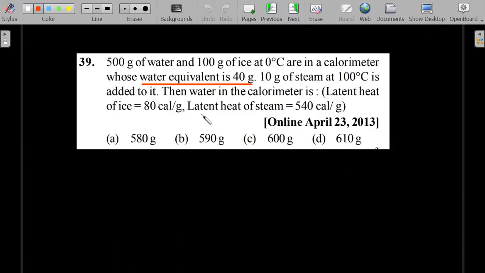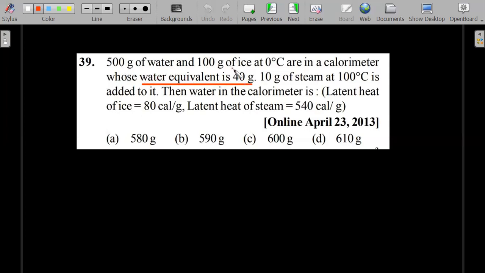Next one is the concept of water equivalent, right? So instead of giving the specific heat of a material, they'll just call it water equivalent. So you can think of replacing that object in your equation with an equal amount of water. That's as simple as that.